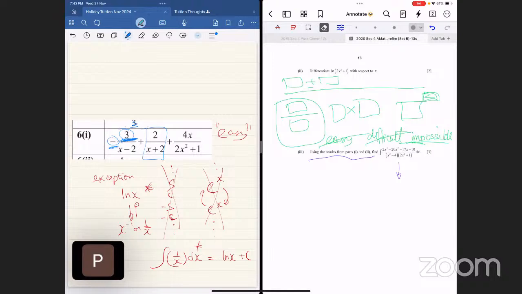Listen to me, Ariel. You cannot do this all the time. Listen carefully and focus. The minus and the 3, does it matter for integration or not? No. Then what do you do to help yourself? Move it. I expect you to do this for the second guy, please. Say it out. So I just put 2. Draw the bracket. 1 over x plus 2.